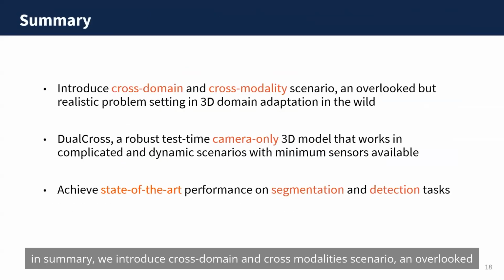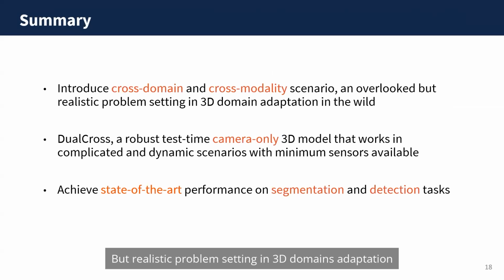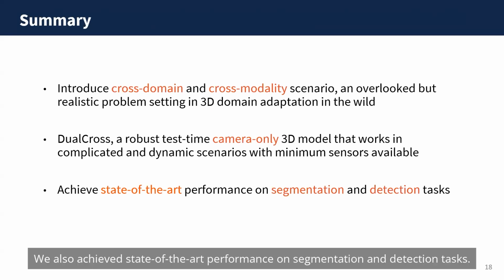In summary, we introduce cross-domain and cross-modality scenario, an overlooked but realistic problem setting in 3D domain adaptation in the wild. We propose DualCross, a robust test-time camera-only 3D model that works in complicated and dynamic scenarios with minimum sensors available. We also achieve state-of-the-art performance on segmentation and detection tasks.